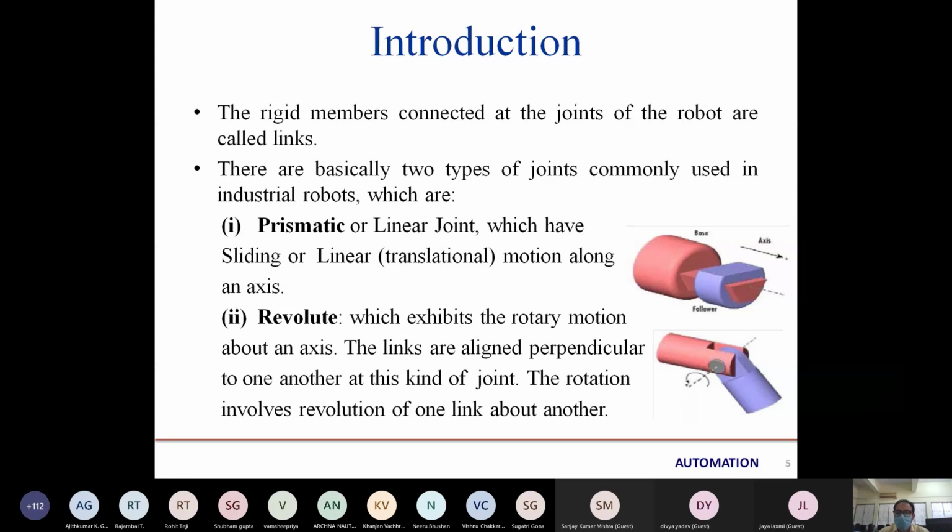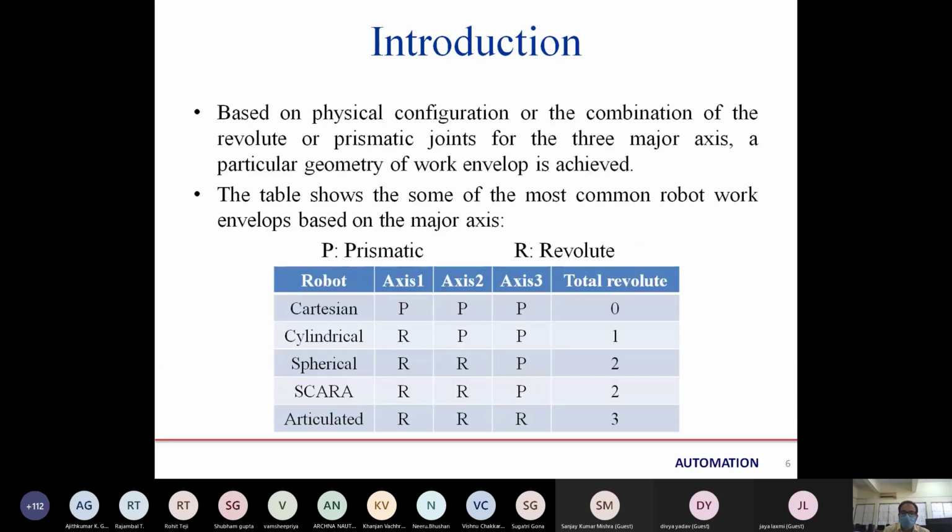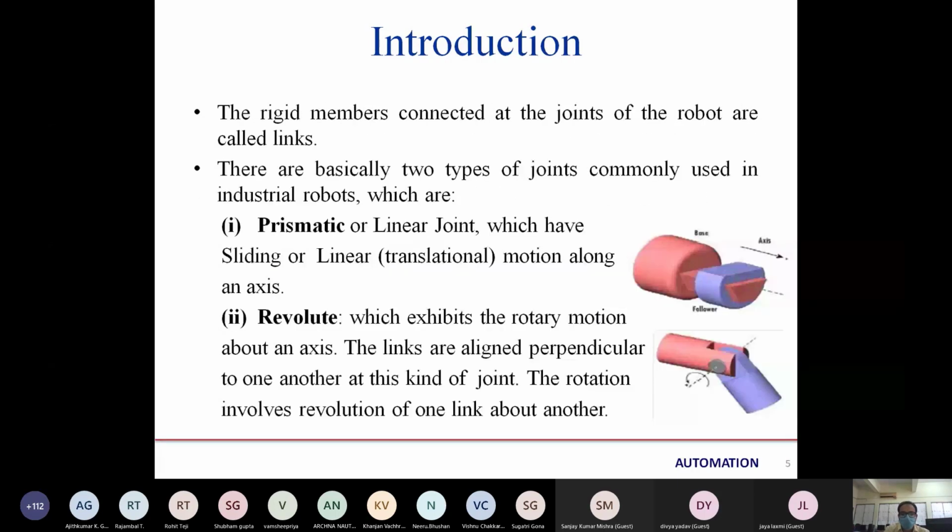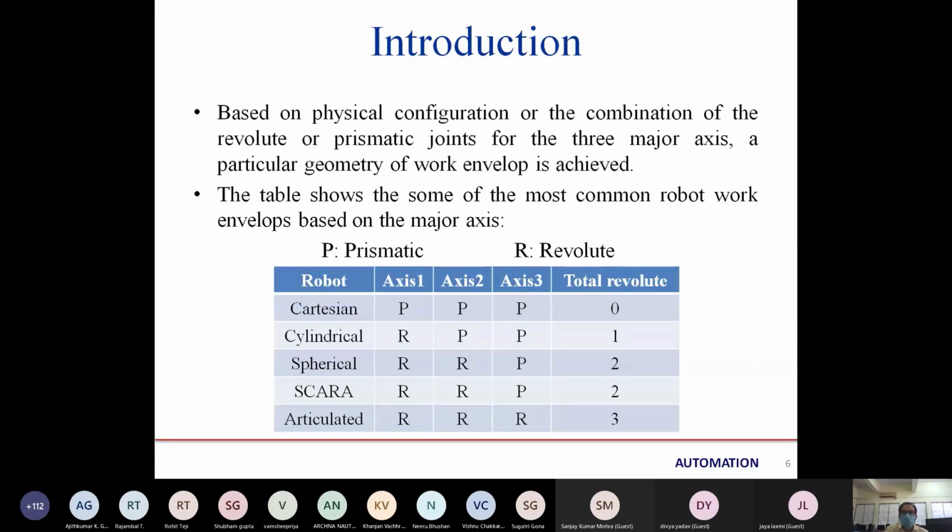These are further classified into other joints. There are basically a total of 5 joints, in which 2 are prismatic and the other 3 are revolute joints. Based on the physical configuration or the combination of revolute or prismatic joints for three major axes, that is x, y or z, or we can say two linear and one rotary axis, a particular geometry of work envelope is achieved.